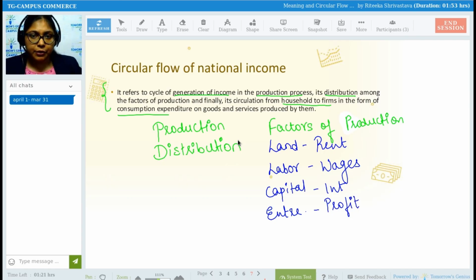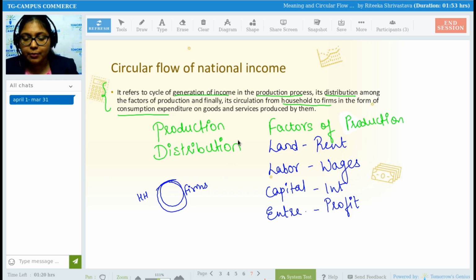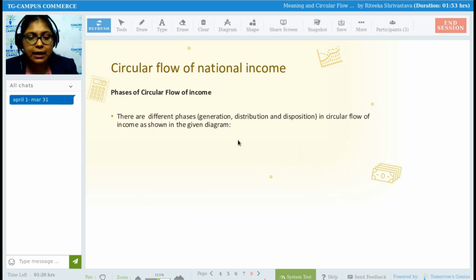Fine. So the first important term was production. What is production? Why is it important? I told you. The second important term was distribution. What is distribution? Why is it important? That also I told you. Third was factors of production, wherein I told you what the factors of production are and what their returns are. Now they say that all these three important things are going to get circulated between the household and the firms. All these three things will rotate between these two sectors. Always call them sectors. Now how, we will see.